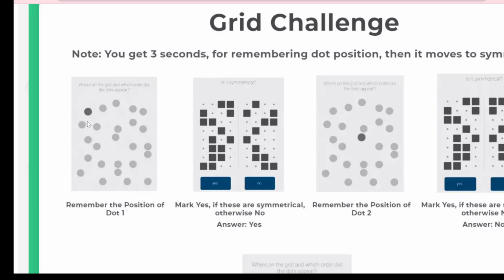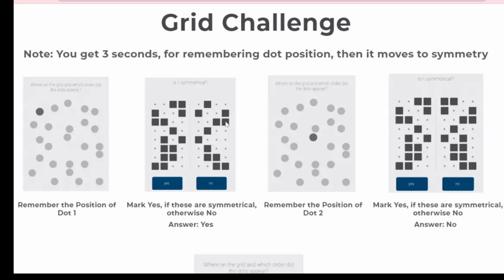You have to remember this is the first dot. After that they will question you, is it symmetrical? So you have to see whether this one and this one look the same or not. So here you can see there is 3, there is 2, there is 3, there is 3, but there should be 3 so that it could be symmetrical, but no, it is not symmetrical. So you will click no.